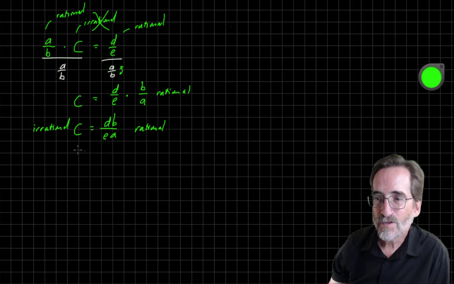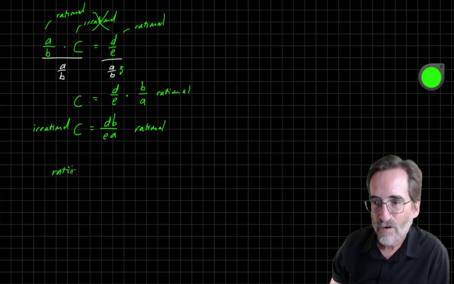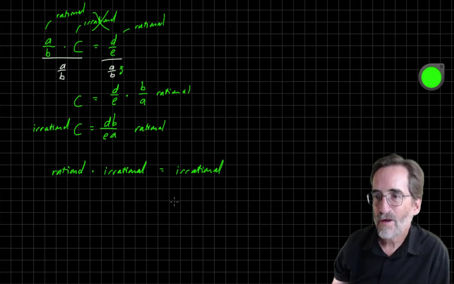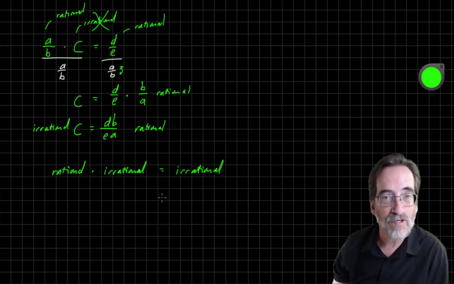Okay? So it's either rational or irrational. So we have proven that a rational times an irrational must also be an irrational number. Okay? A rational times an irrational must be an irrational number.